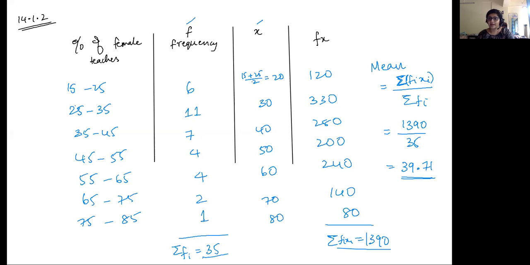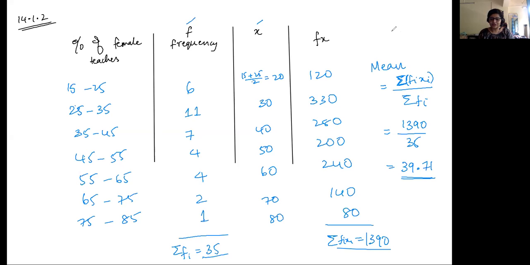Cool. Anybody has any doubts? Did everyone get 39.71? Avni has got 39.4. There's some small mistake in the calculation. I had actually calculated it as 1380, but I checked again and it's 1390. Yes. Ritisha got 33.4. You need to check your calculation, Ritisha, there's something wrong in the addition. Shankadeep, you're getting 39.17? No, it should be 39.71. Check.